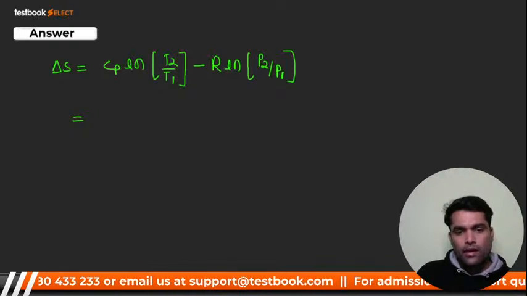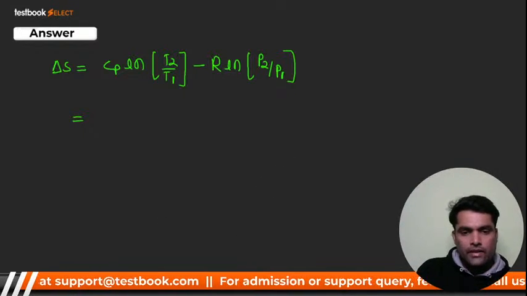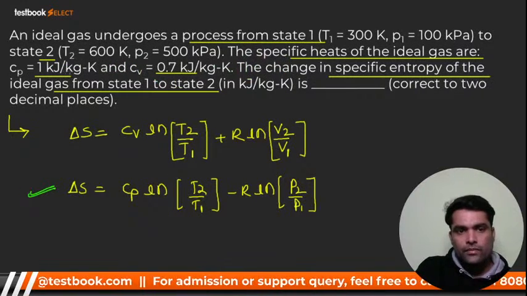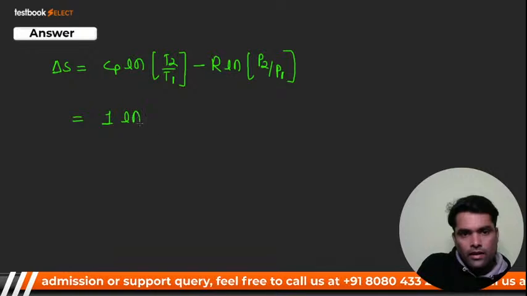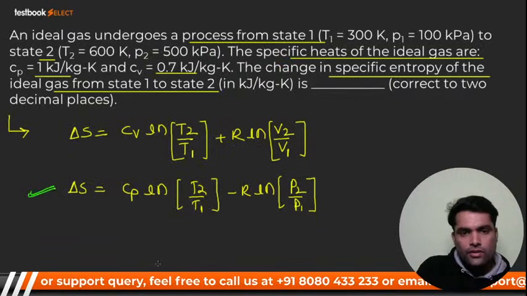I'll put the values. Cp is given in the question: 1 kilojoule per kg Kelvin, so I will put the value 1, ln of T2 by T1.